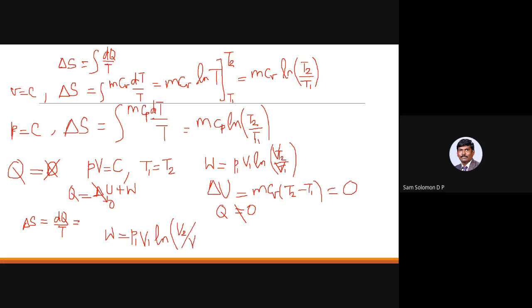Either you can use this formula, or you can use P1 V1 into ln of P1 by P2.